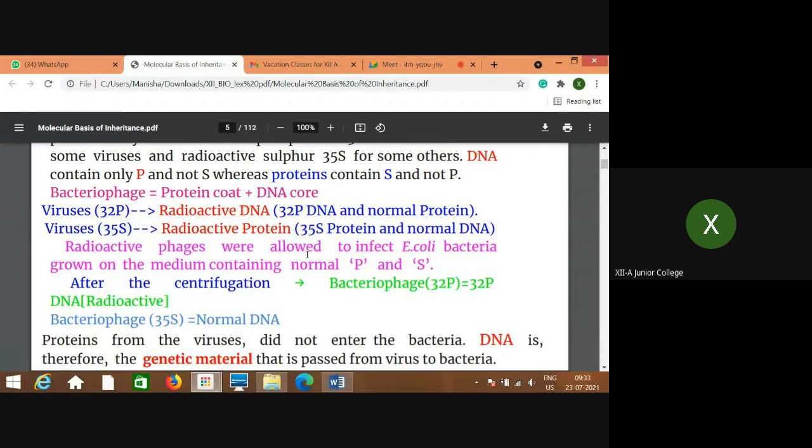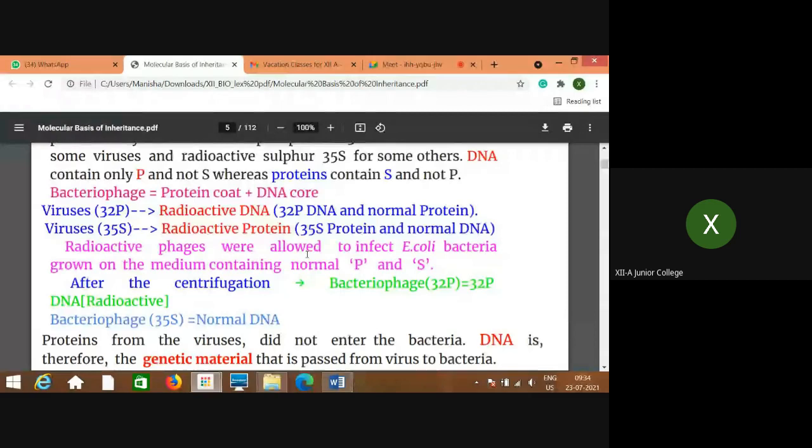If we are using some cells in the centrifuge tube, then because of that speed, the parts get separated. That is the reason why centrifugation is done.